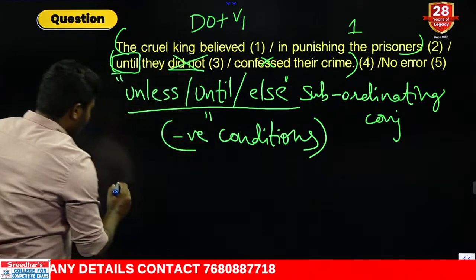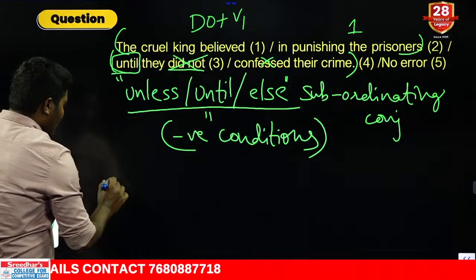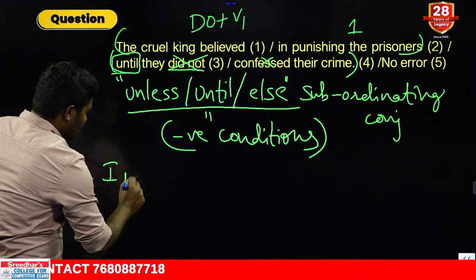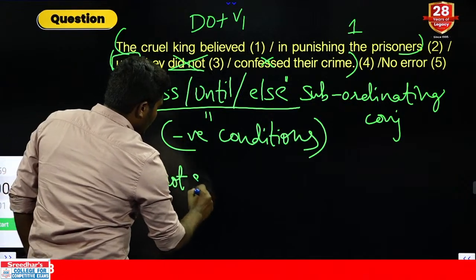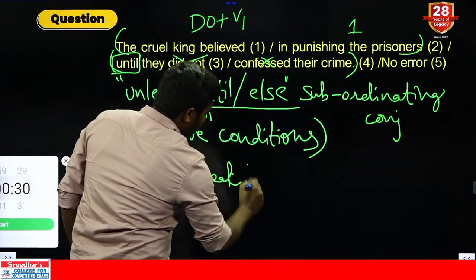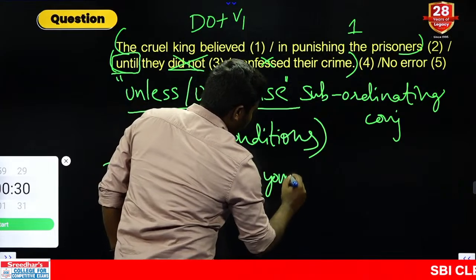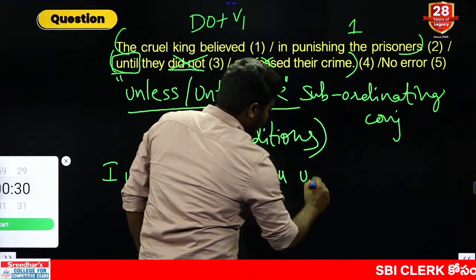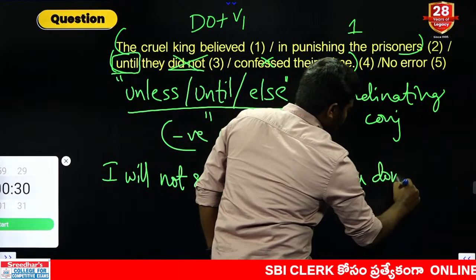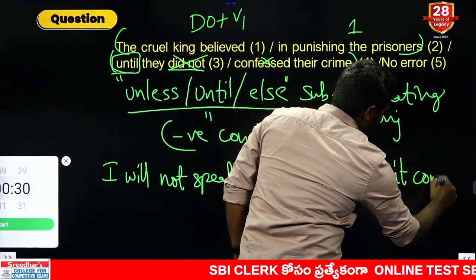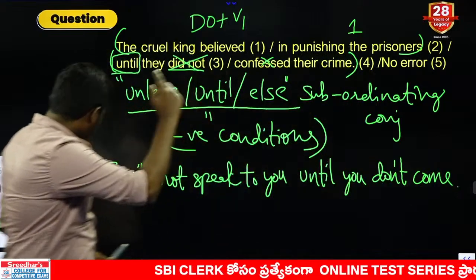Now let me give you one important sentence. Correct the sentence.